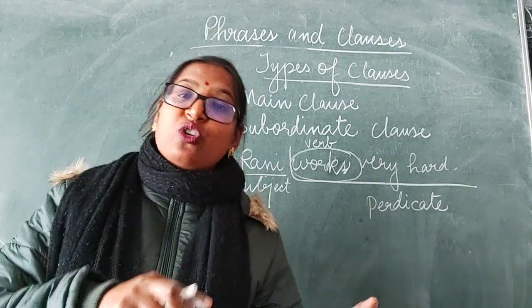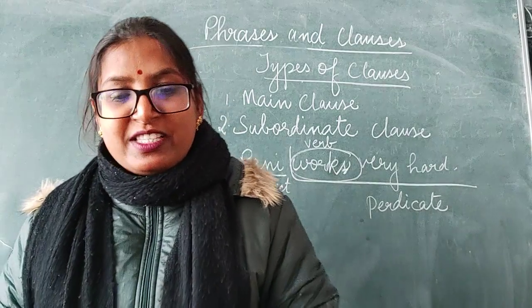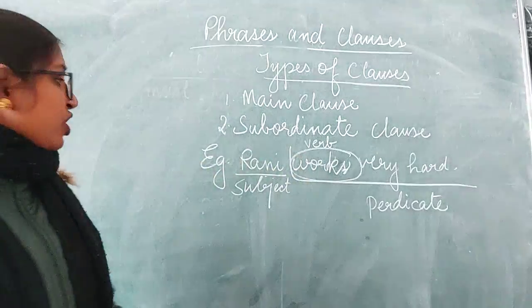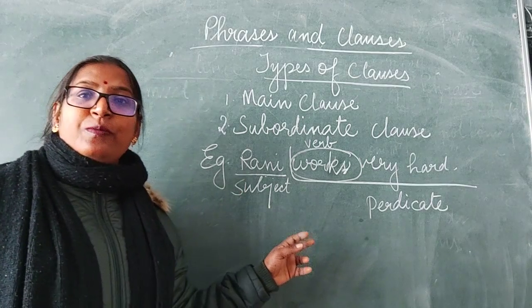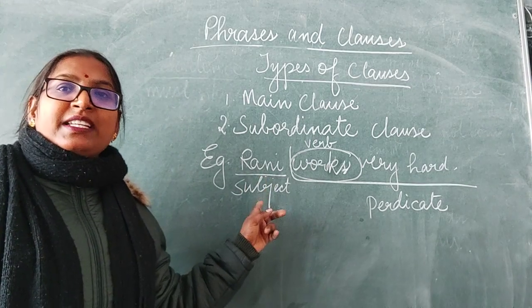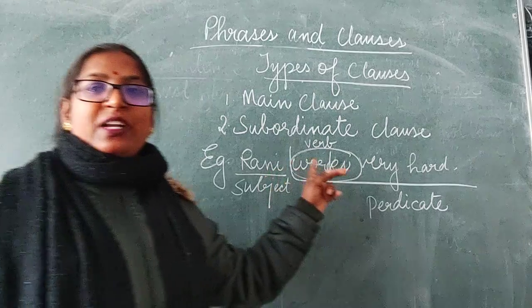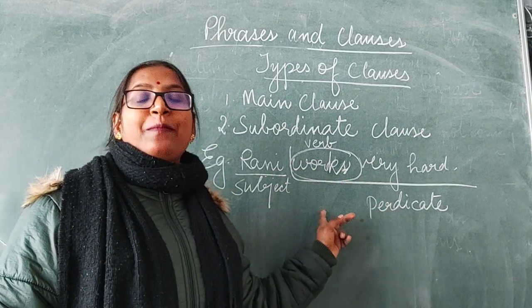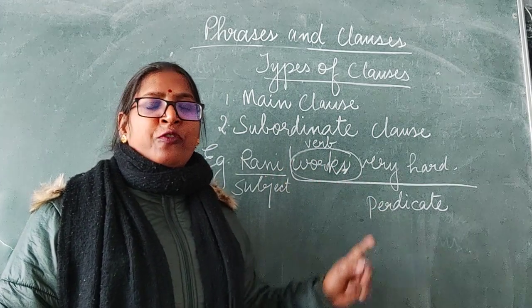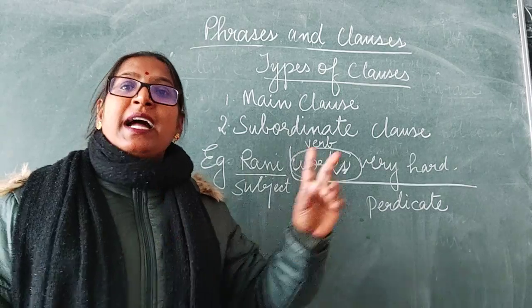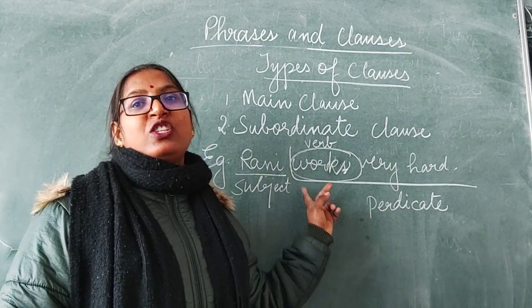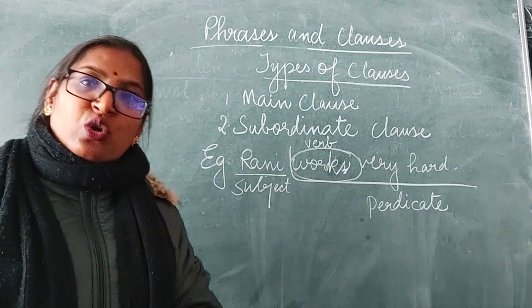They are depending on the main clause. How? Through the example we'll study. As this sentence is having only one subject and one predicate, we say this sentence is made up of only one clause. And as it gives a complete meaning, it is called a main clause. Clear?